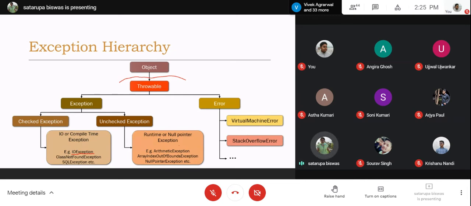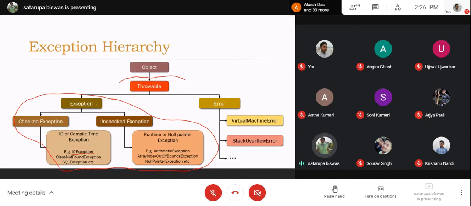Now under the error class, what we have: stack overflow error, virtual machine error. So these all have the last word as error. So these are not handleable. You never try to handle this kind of exceptions. These are not exceptions actually. These are errors. So we will only pay attention to this domain up to this. Okay. So under throwable, we have the exception class.